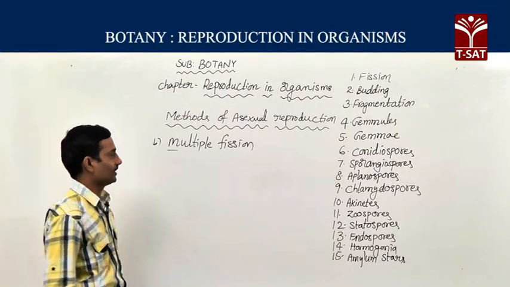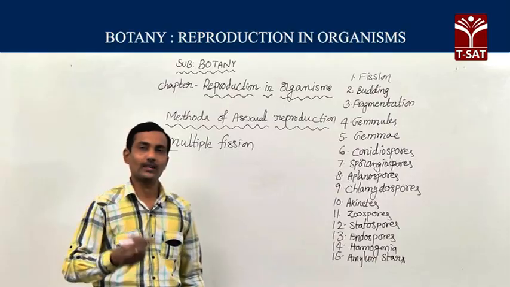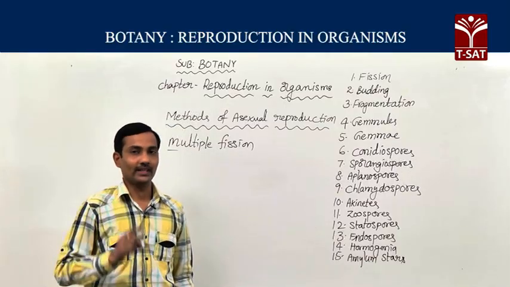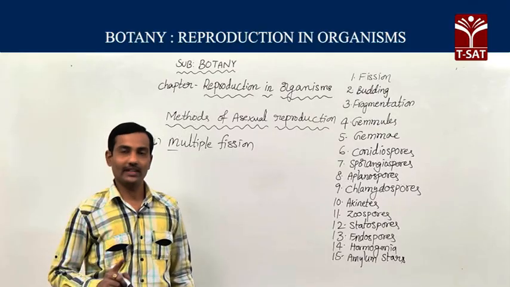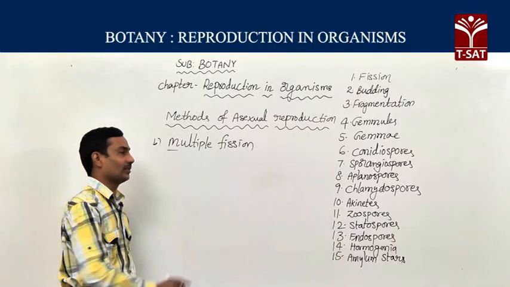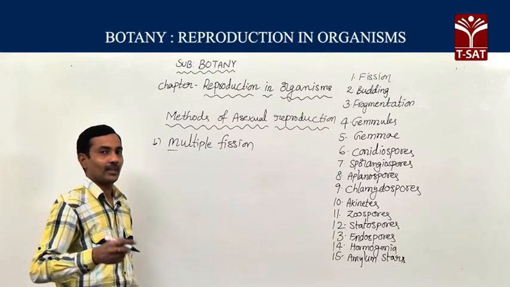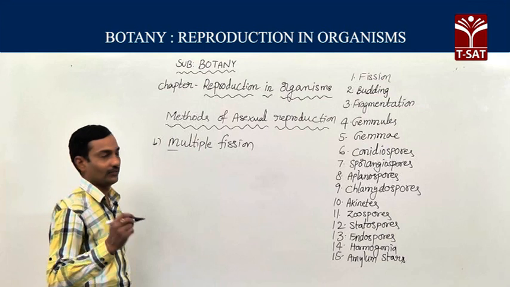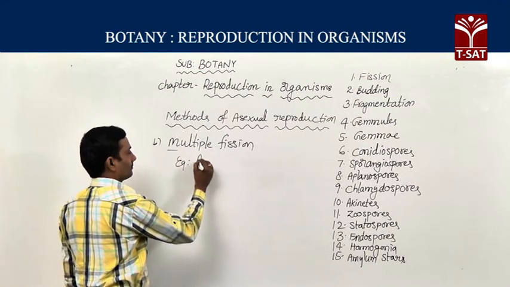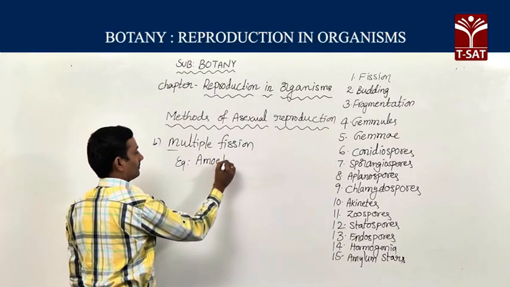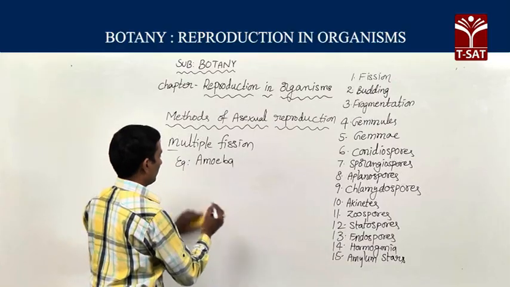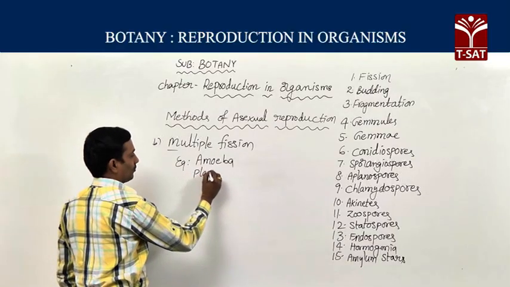So in multiple fission, at a time more organisms are produced, whereas in binary fission, a single parent cell divides into two daughter cells. But in multiple fission, many organisms are produced at a time from a single organism, that can be seen in amoeba and Plasmodium.